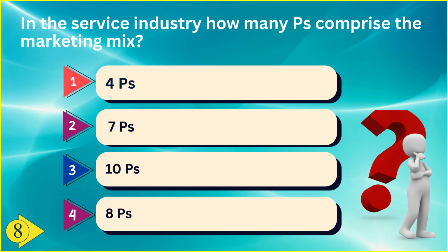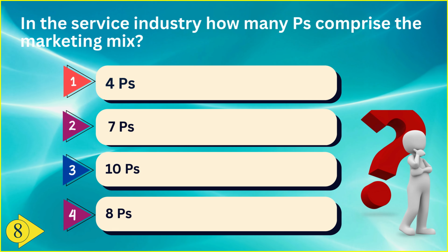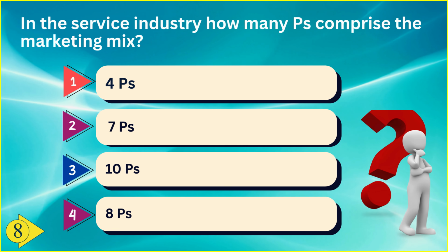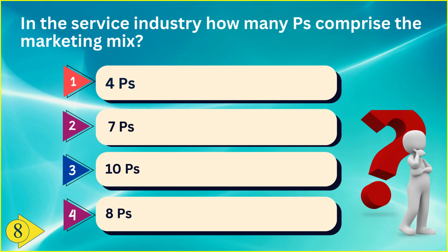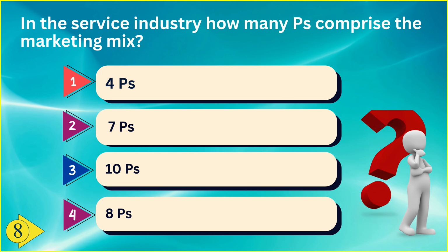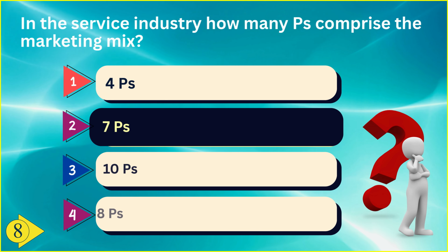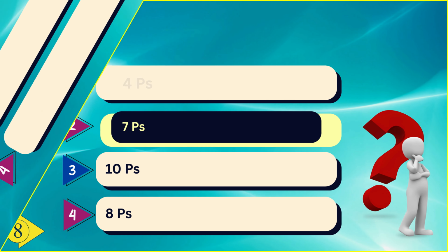In the service industry, how many Ps comprise the marketing mix? Option 1 4 Ps, option 2 7 Ps, option 3 10 Ps, and option 4 8 Ps. And the correct answer is option 2 7 Ps.